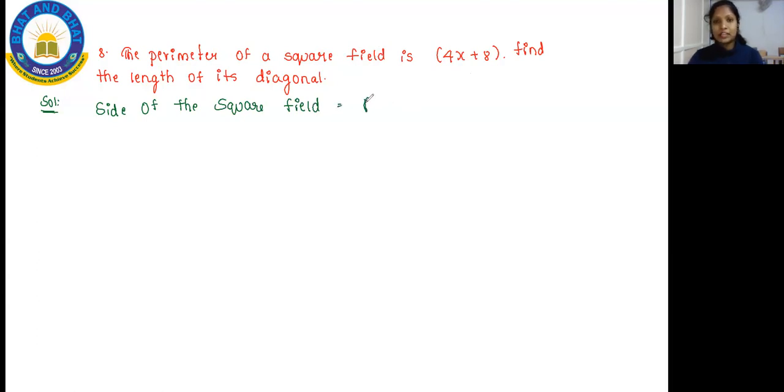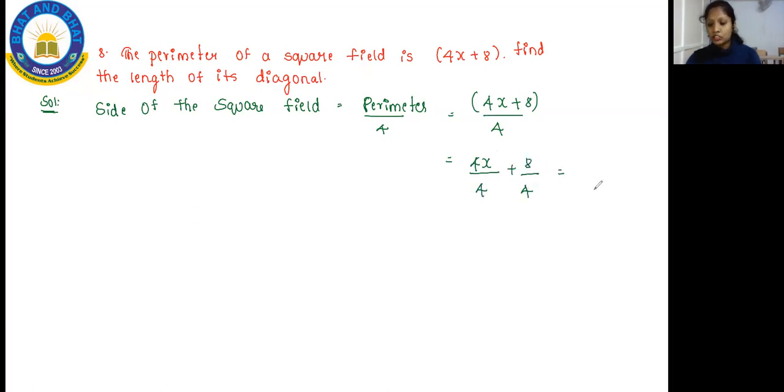That is perimeter divided by 4 I have to do. So perimeter according to the question, 4x plus 8 divided by 4. So how are you going to divide this? When you take an LCM, 4 and 4 come here. So you will write this as 4x by 4 plus 8 by 4.